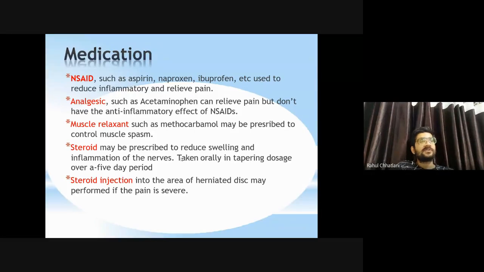Yes. So steroids may be prescribed to reduce the swelling and inflammation, taken orally in a tapering dose over a 5-day period. Steroids are not too frequently prescribed, but can be given to patients. And a steroid injection in the area of the herniated disc may reduce the pain if severe. Paresthesia type of pain, completely unbearable pain, then such injections are indicated, otherwise they are not indicated.